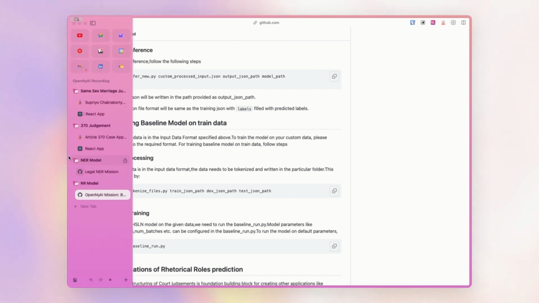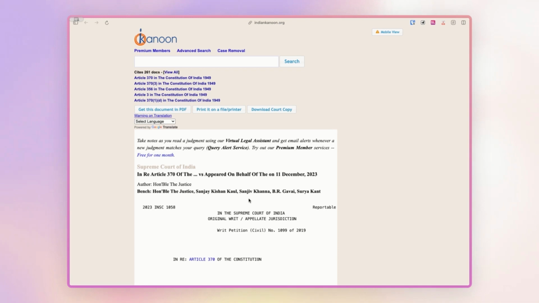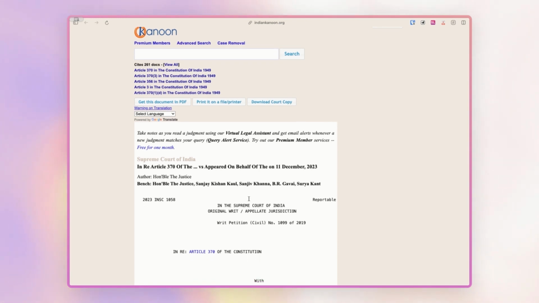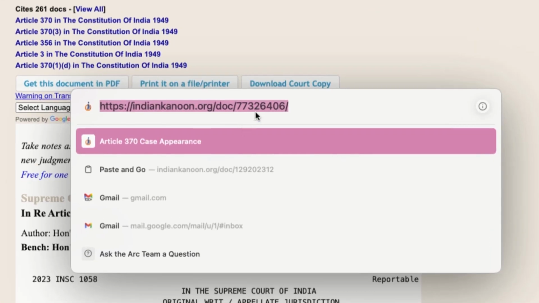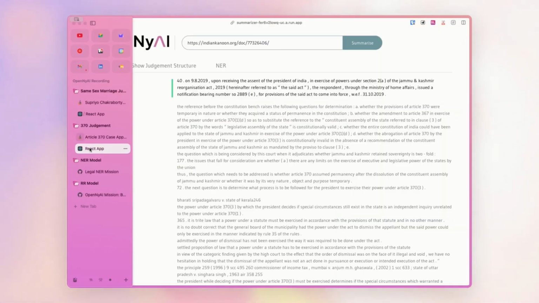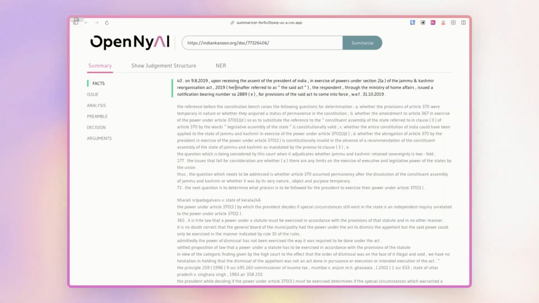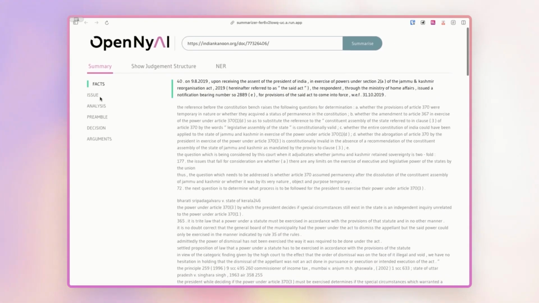We'll go through one more judgment. This is the Article 370 case that was recently heard in the Supreme Court of India. Again, we would take the link to this particular judgment and merely paste it into our app. I've already done that, and you can see it has already broken up the judgment into its component parts.